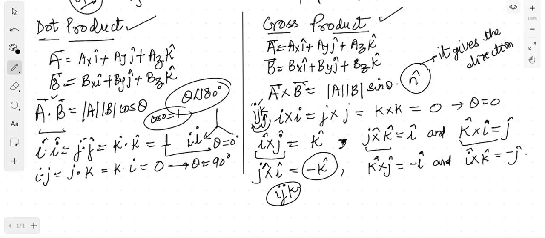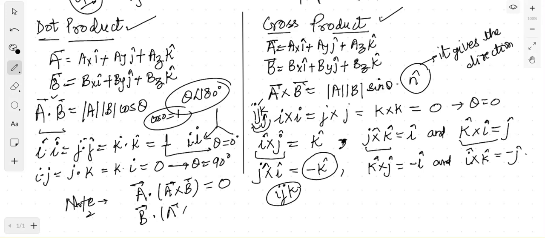So these are the products of two vectors, and one thing which you should learn, take it as a note: when you take the dot product of a with a cross b, it will give you the value 0. Similarly, when you take b dot a cross b, its value will also be equal to 0.